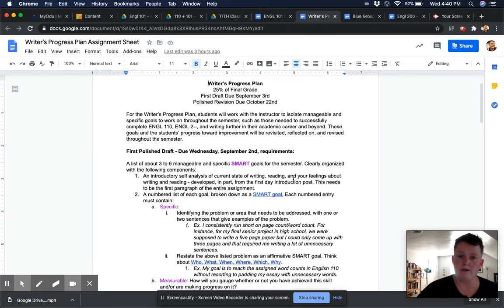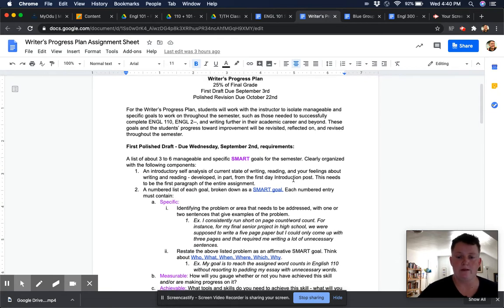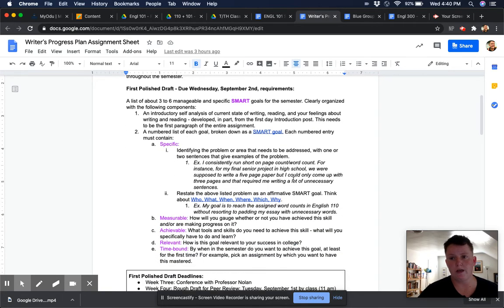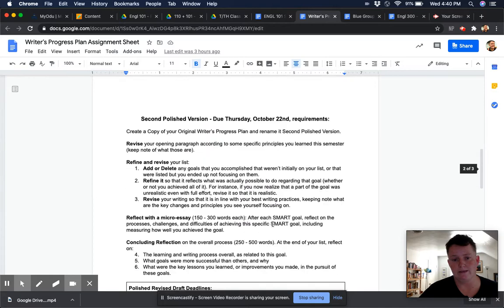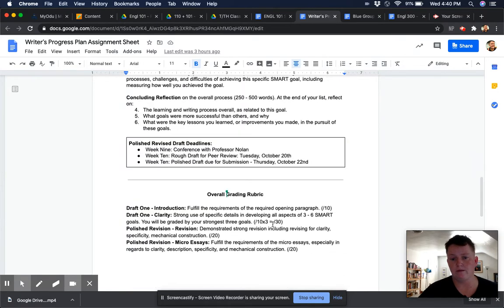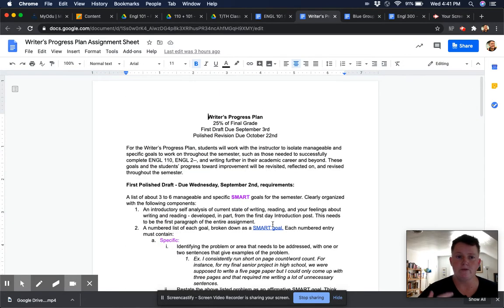One of the things that I like Google Drive for as far as assignment sheets go is that they give you a way to easily embed hyperlinks and have the assignment sheet be interactive. I could have a video embedded on here. I have several of the different readings that my students do about how to create good SMART goals for their writing process. Everything that they need is all right here.